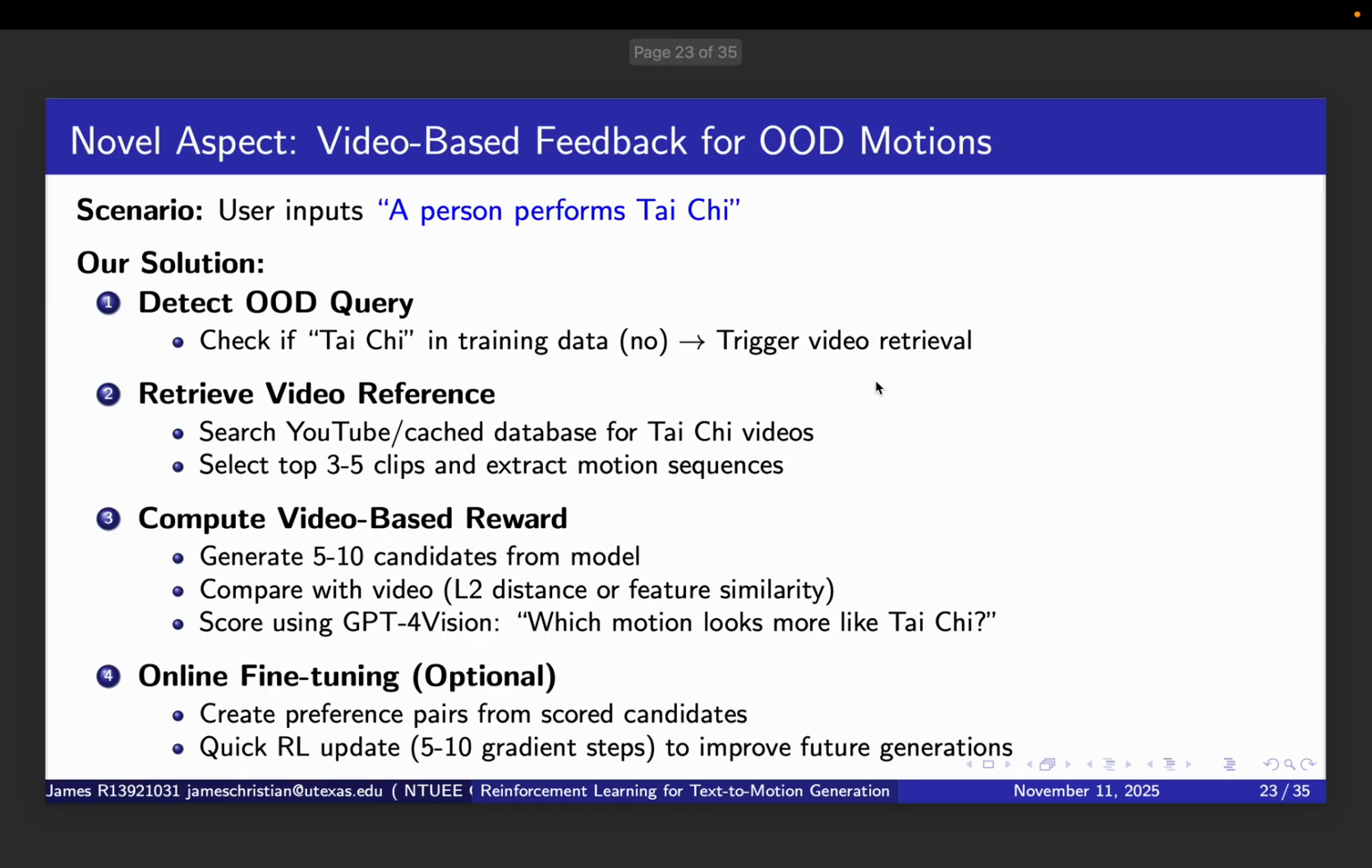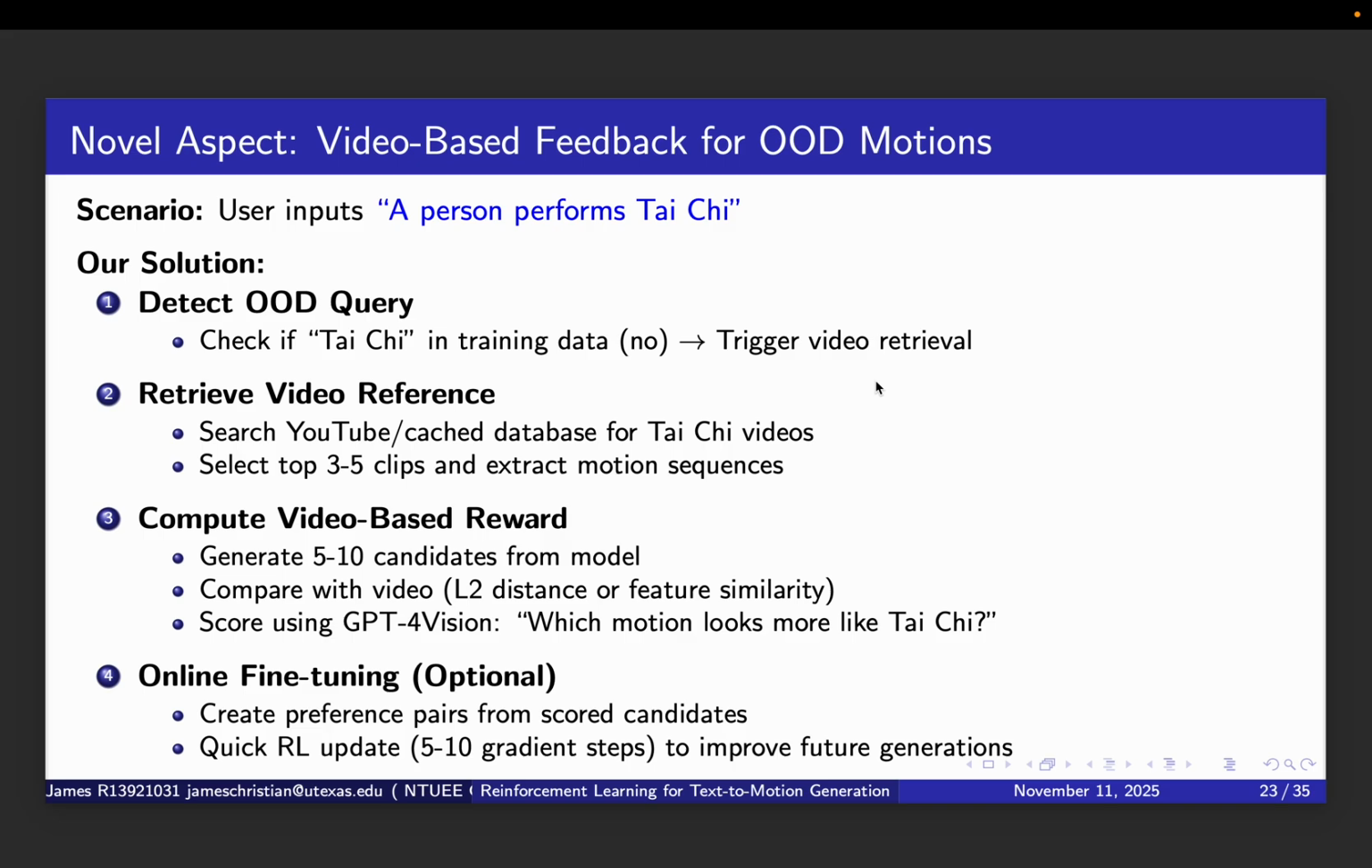Now let me describe our most novel contribution: video-based feedback for out-of-distribution motions. Imagine the scenario: a user inputs a person performing Tai Chi, but our model was trained on HumanML3D, which contains everyday motions like walking, jumping, and waving, no Tai Chi at all. What do we do? Our solution has 4 steps.